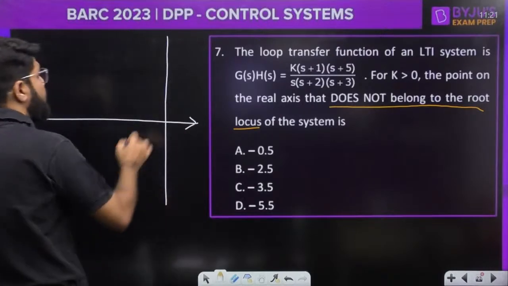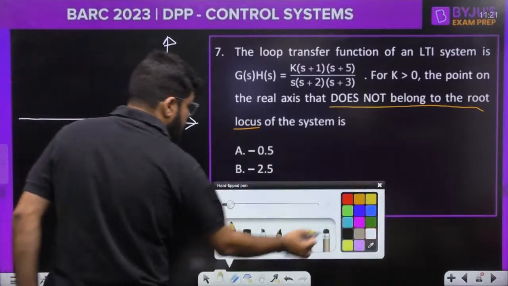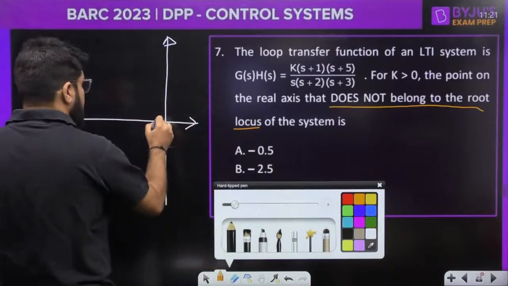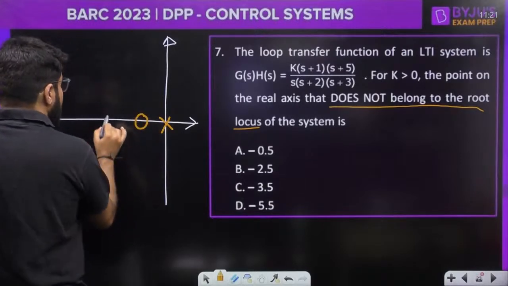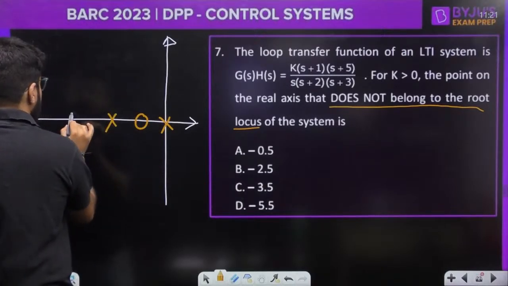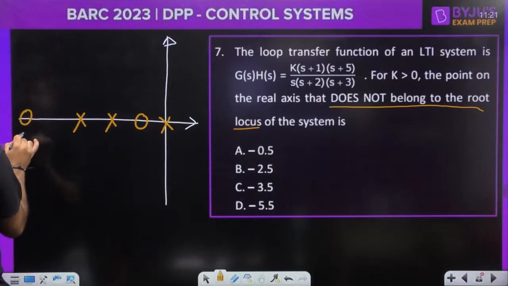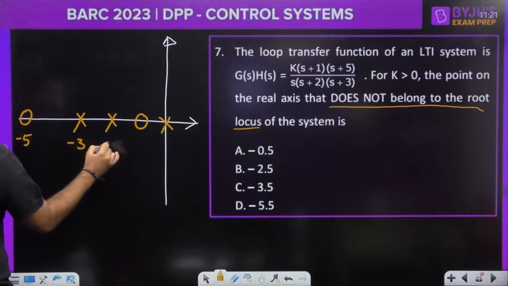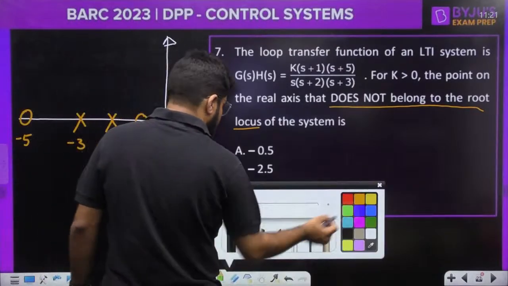let me quickly draw the pole-zero map. So poles are at the origin. Then there is a zero at -1, then there is a pole at -2, another pole at -3, and then there is a zero at -5. Clear? This is the story.